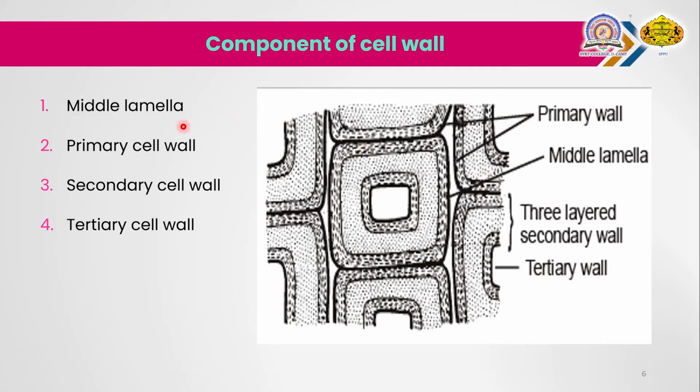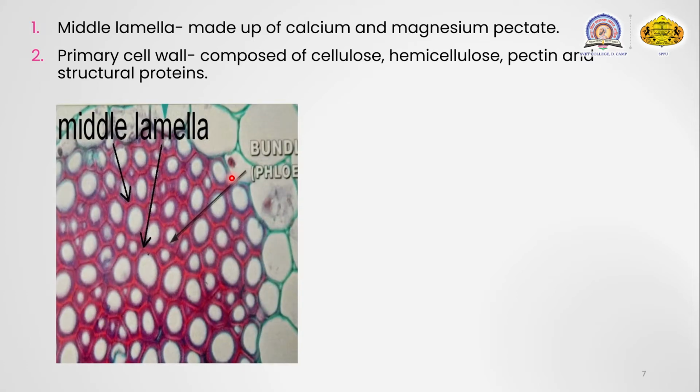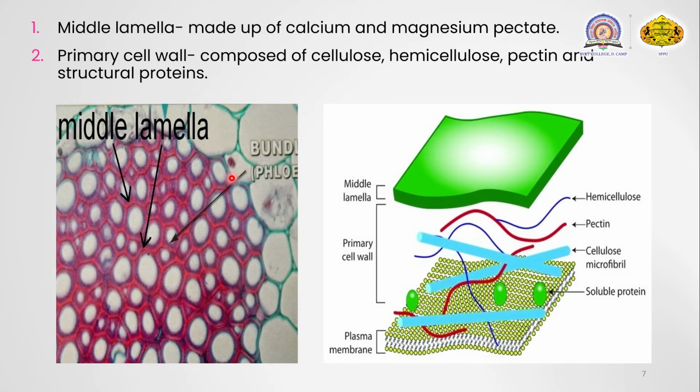After the middle lamella, the next component is the primary cell wall. The primary cell wall is composed of cellulose, hemicellulose, pectin and structural proteins. The primary cell wall is mainly present in mesophyll cells and pith.